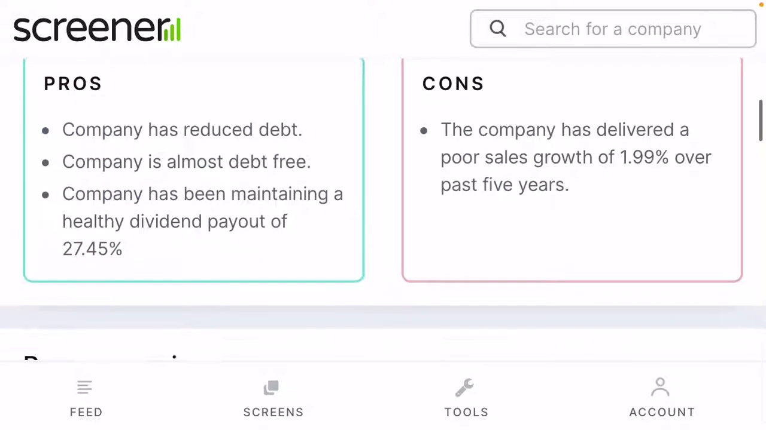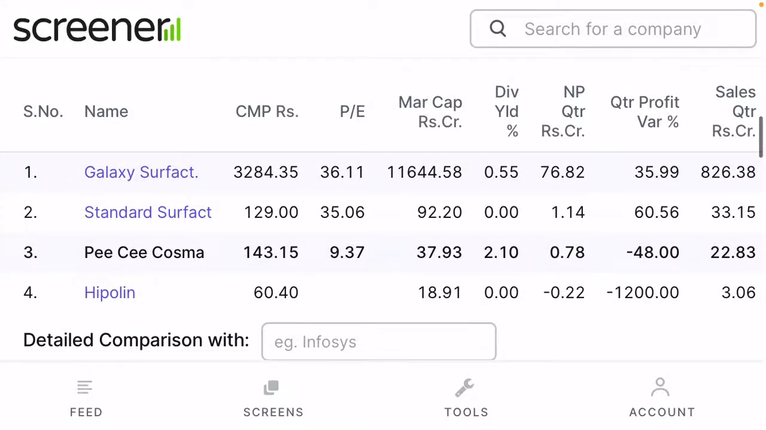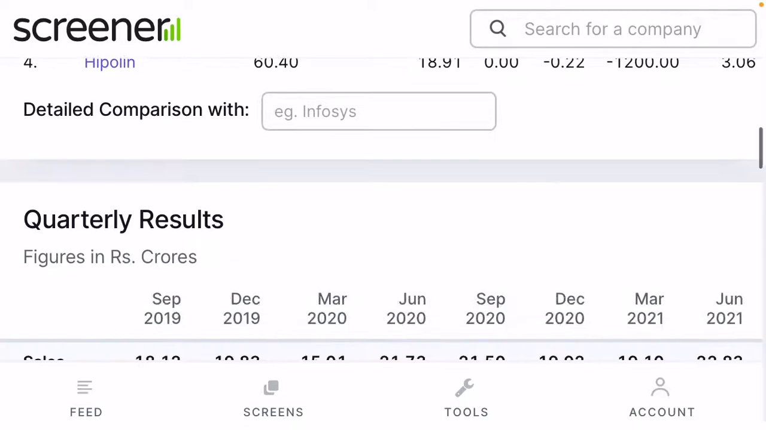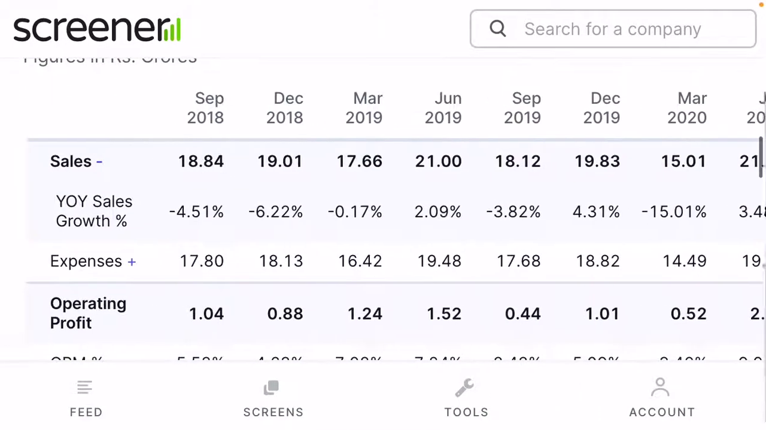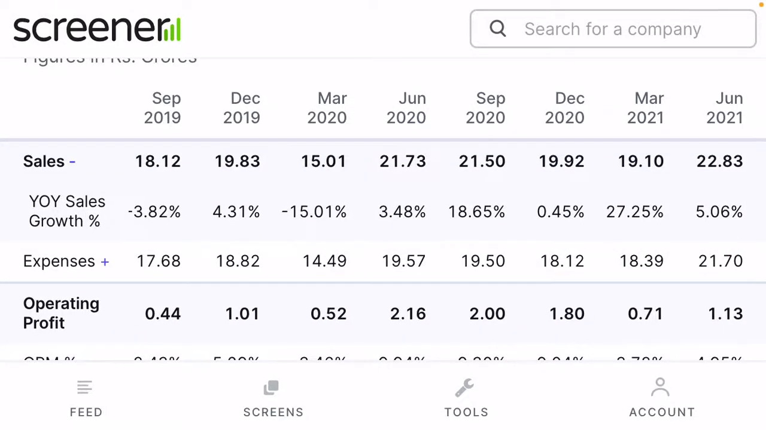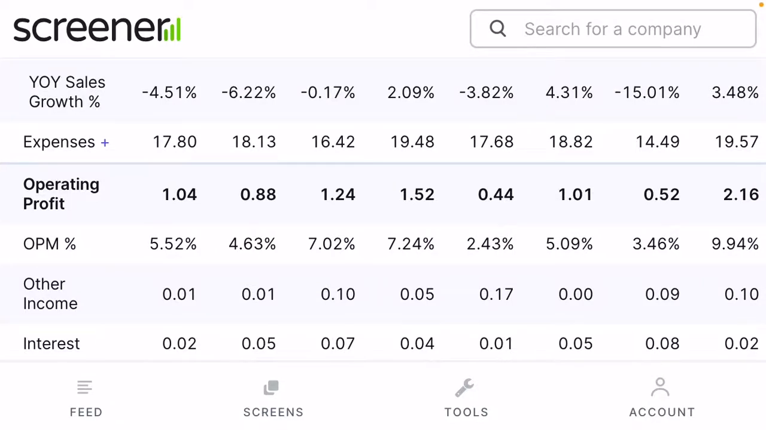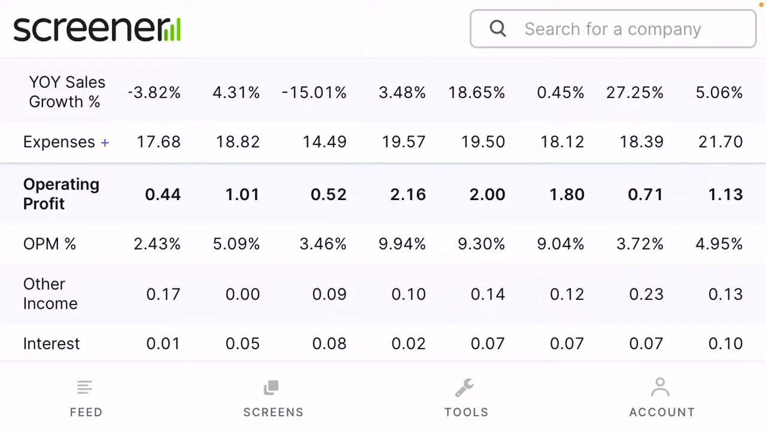Okay. Now see the company's pros here. Company has reduced debt, almost debt free. Healthy dividend payout. Company delivered good sales growth of 1.9%. What the company is doing, the same activity is done by Galaxy Surfactants and Hipolin. Sales were negative for the last few years, but in the last 2 years the company increased its overall sales. Operating margin earlier was maintained at 4 to 5%, now it is showing 3 to 4%.